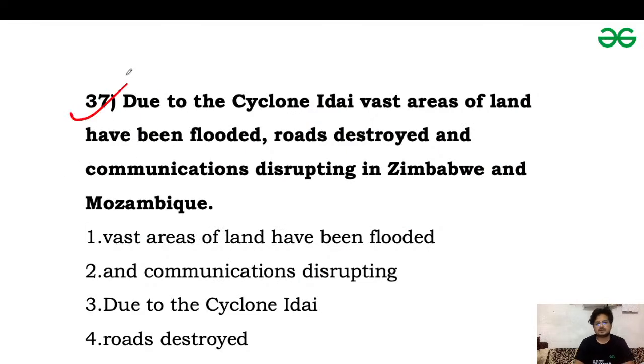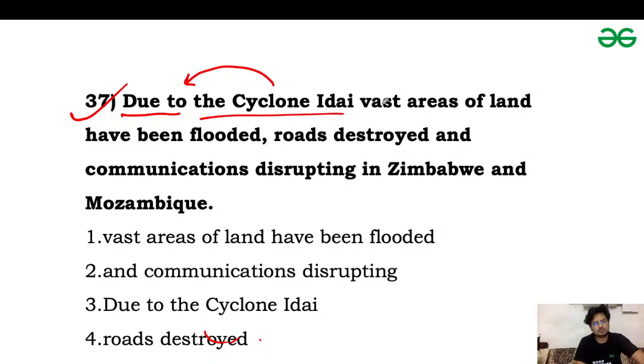Next one is question number 37. Due to Cyclone Idai, vast areas of land have been flooded, roads destroyed, and communications disrupting in Zimbabwe and Mozambique. Comment your answers for question number 37. So due to Cyclone Idai. Due to is a preposition phrase and Cyclone Idai is an object of the due to preposition phrase.